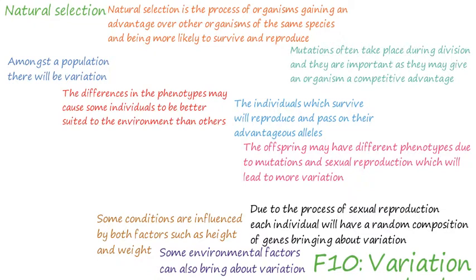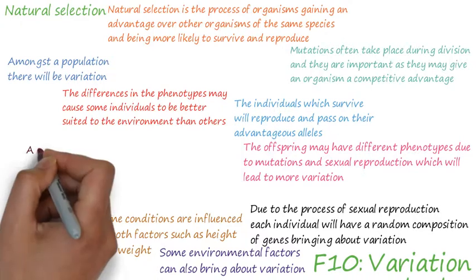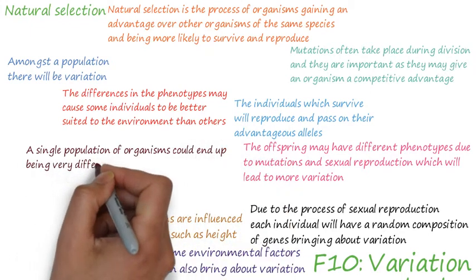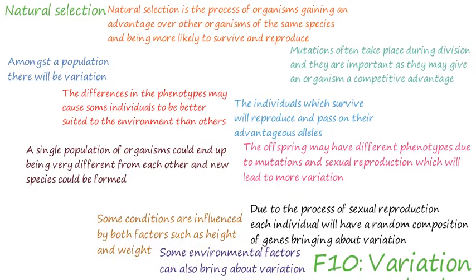These offspring may have different phenotypes due to mutations and sexual reproduction, and this will lead to more variation. In this way, a single population of organisms can end up being very different from each other. They could eventually not be able to produce fertile offspring. This would mean a new species has been formed, and this is how natural selection can lead to forming new species.